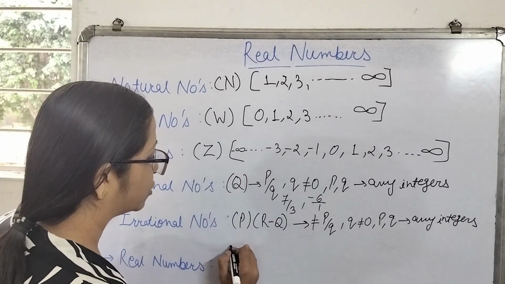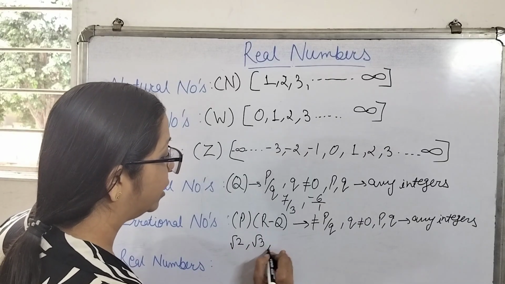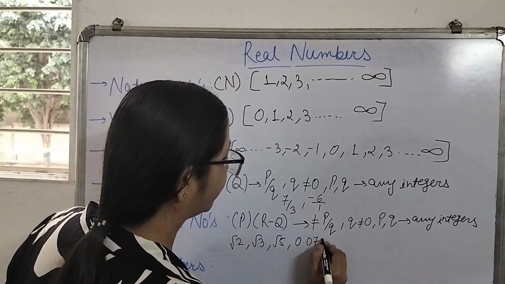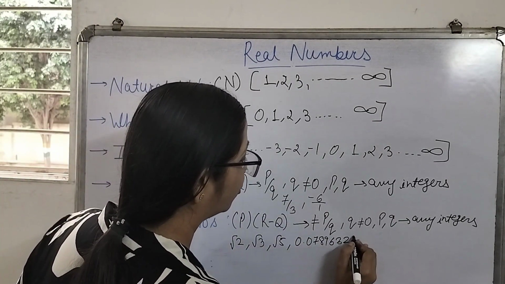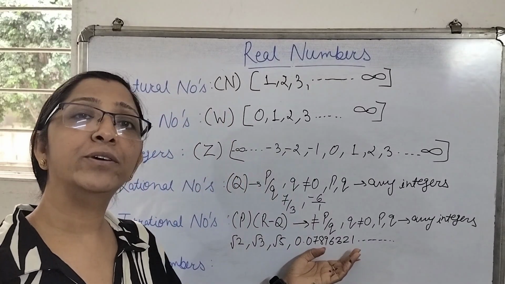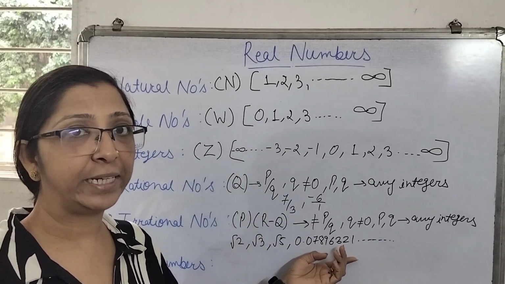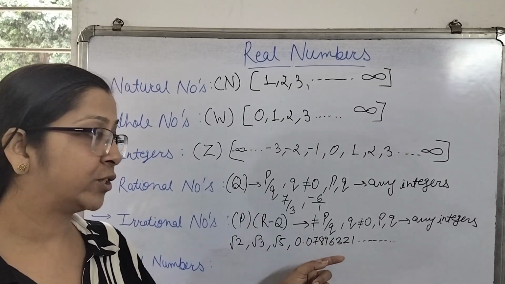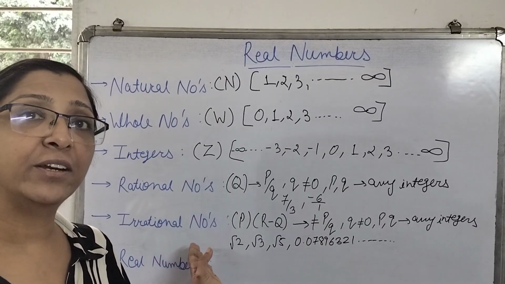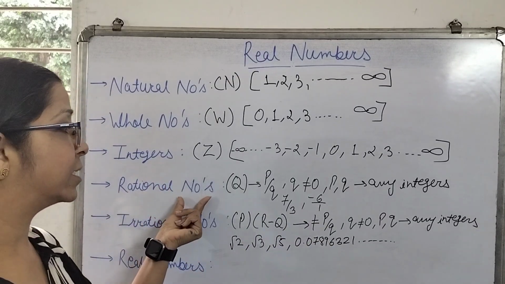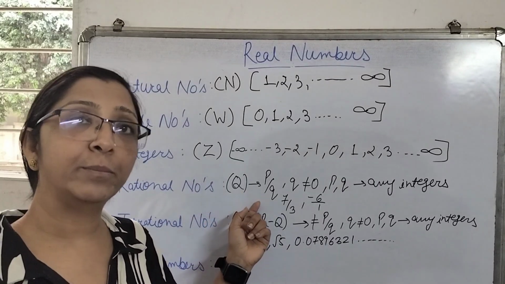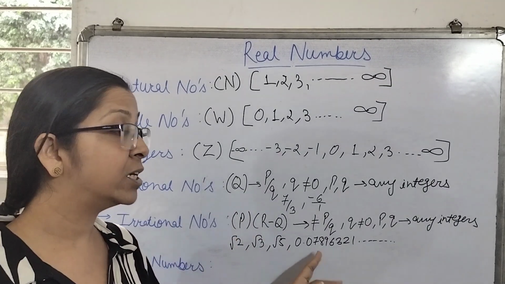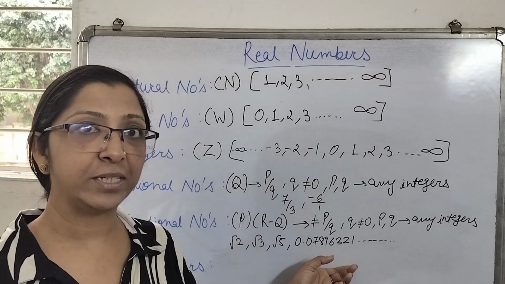Examples of these irrational numbers could be root of 2, root of 3, root of 5, or its decimal representation could be of the form 0.0789632... The decimal representation of an irrational number is non-terminating, non-repeating. So whatsoever number has this type of decimal representation comes under the category of irrational numbers. The decimal representation of rational numbers, as we know, is either terminating or non-terminating repeating, and the decimal representation of irrational numbers is non-terminating, non-repeating.